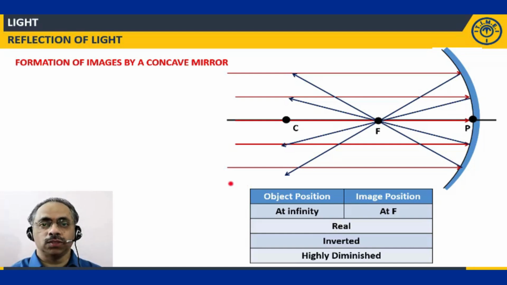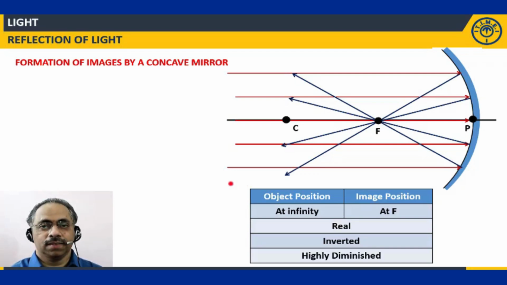That means the roots or the bottom of the tree will appear at the top portion of the image, and the top portion of the tree will appear at the bottom portion of the image. That is what we mean by telling it as inverted. Okay. So the image is inverted, it is real, and highly diminished. We are using the word diminished because it is very, very small in size.